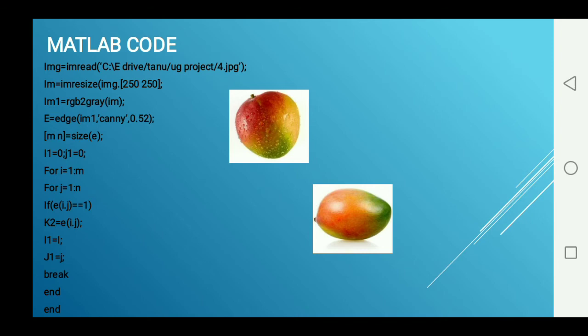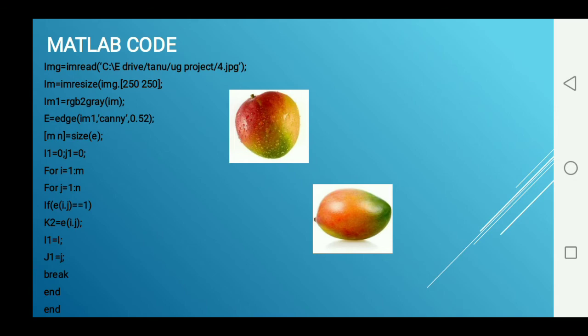RGB to gray command is used to convert the color image to a grayscale image. Processing a color image takes a long time. That is why we convert it to a grayscale image and then process it.